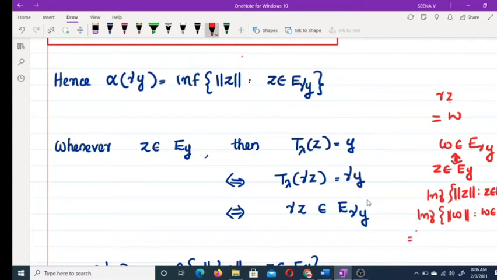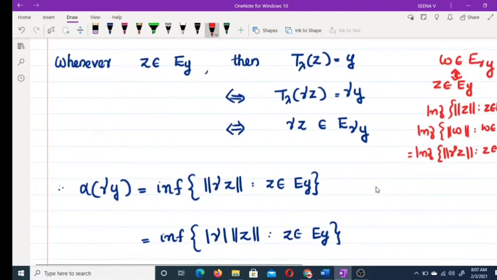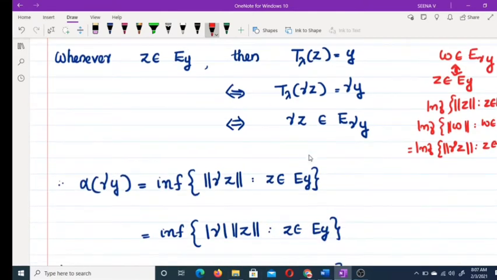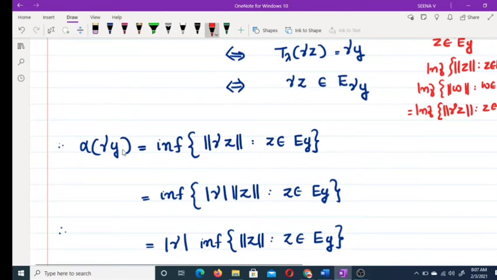And this is equal to the infimum of, what is w? w is γz, the norm of γz such that γz belongs to E_γy, and that is the same as z belongs to E_y. Clear? So we can replace the definition like this.